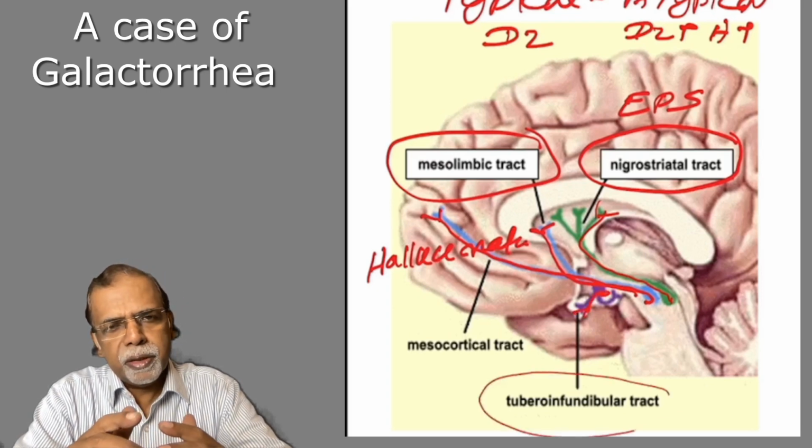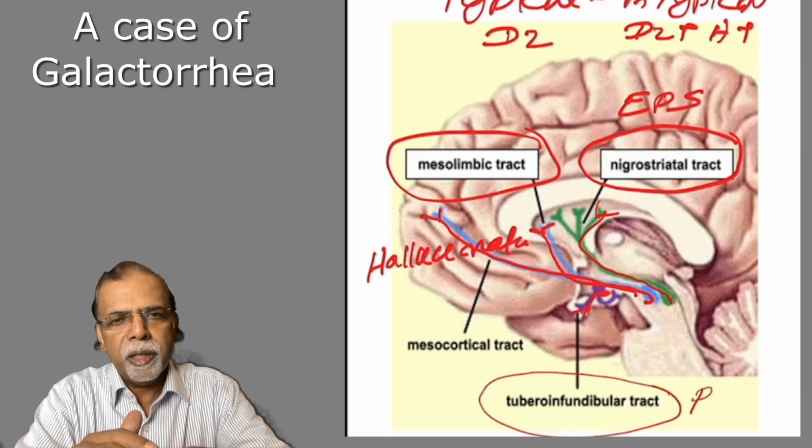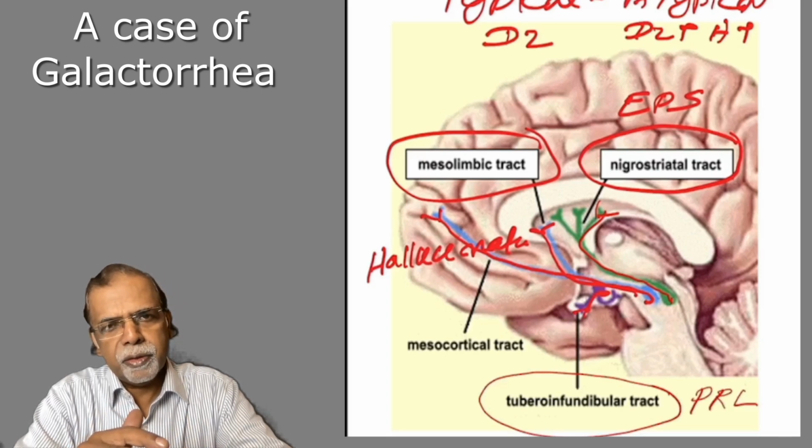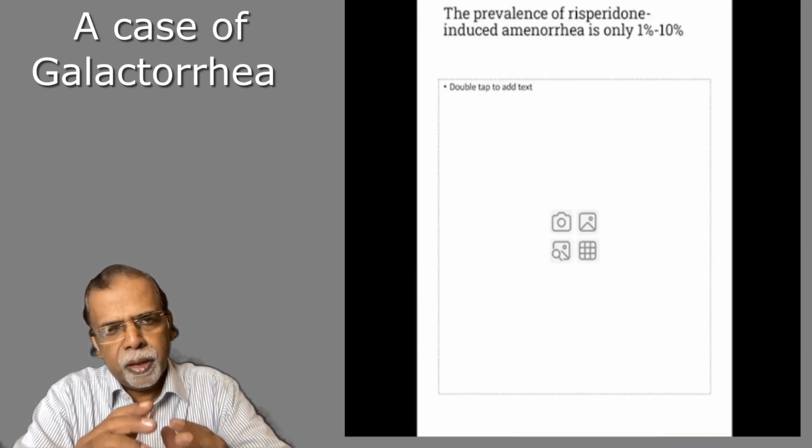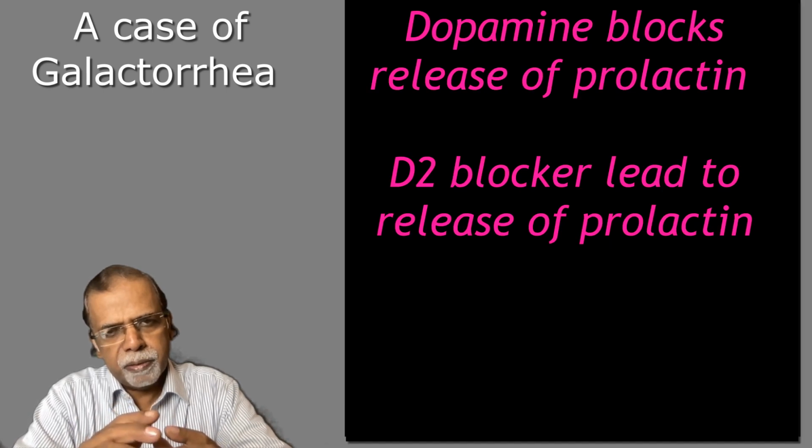Another important pathway is the tubero-infundibular pathway, concerned with the secretion of prolactin. The tubero-infundibular pathway is particularly important in that dopamine is the neurotransmitter that blocks the secretion of prolactin.